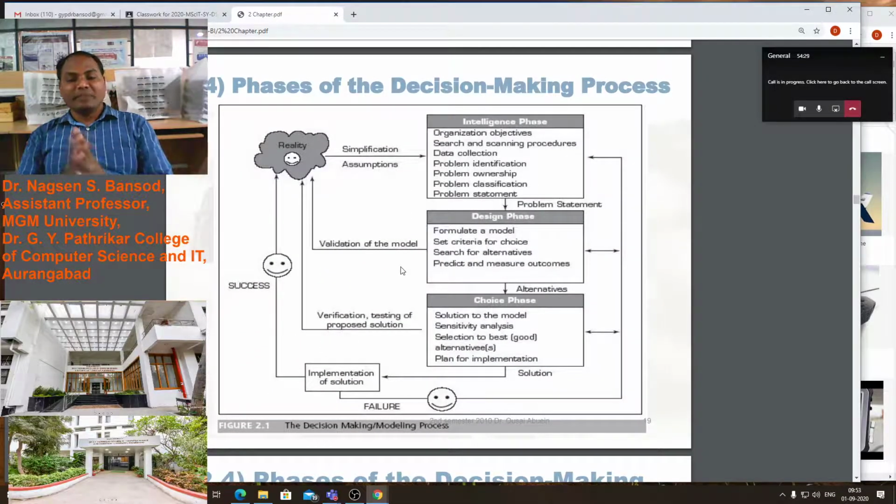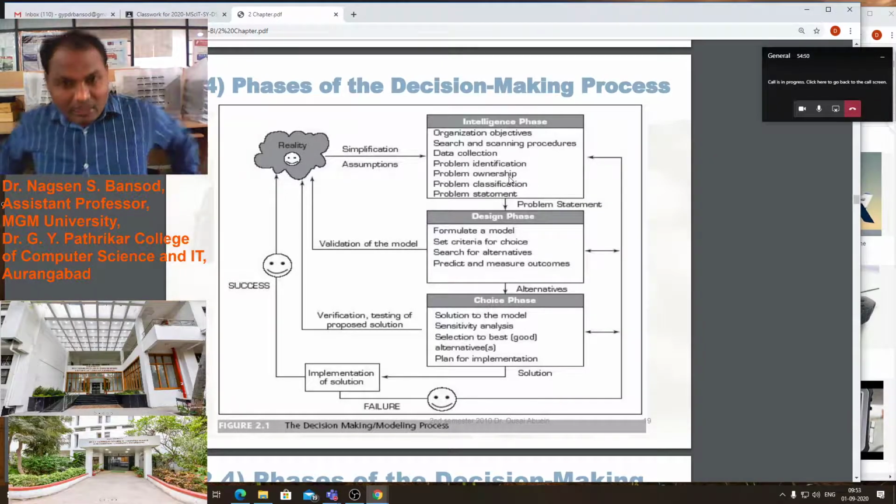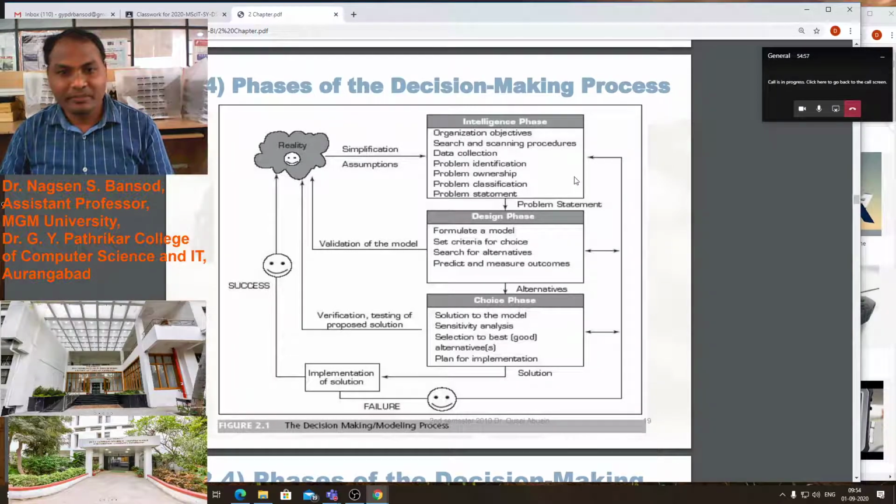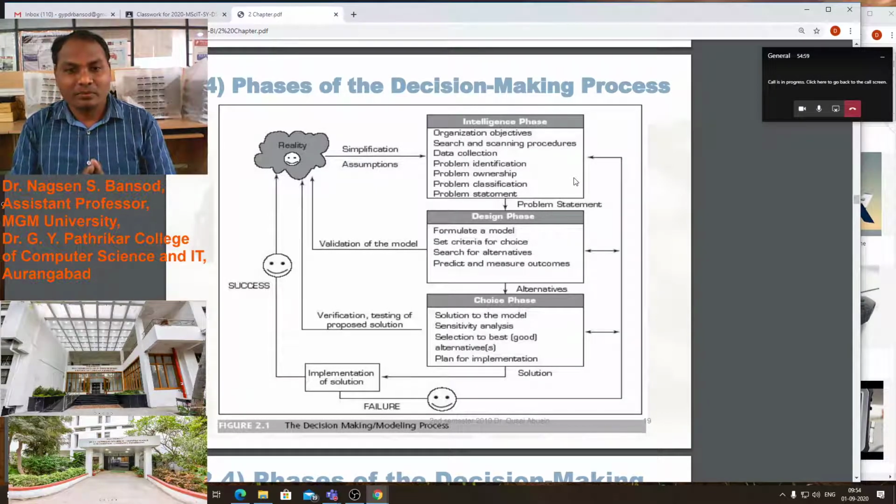Phases of decision making. There are three phases of decision making: intelligence phase, design phase, and choice phase. In the first phase, the intelligence phase, there are organization objective, search and scanning procedure, data collection, problem identification, problem ownership, problem classification, and problem statement.